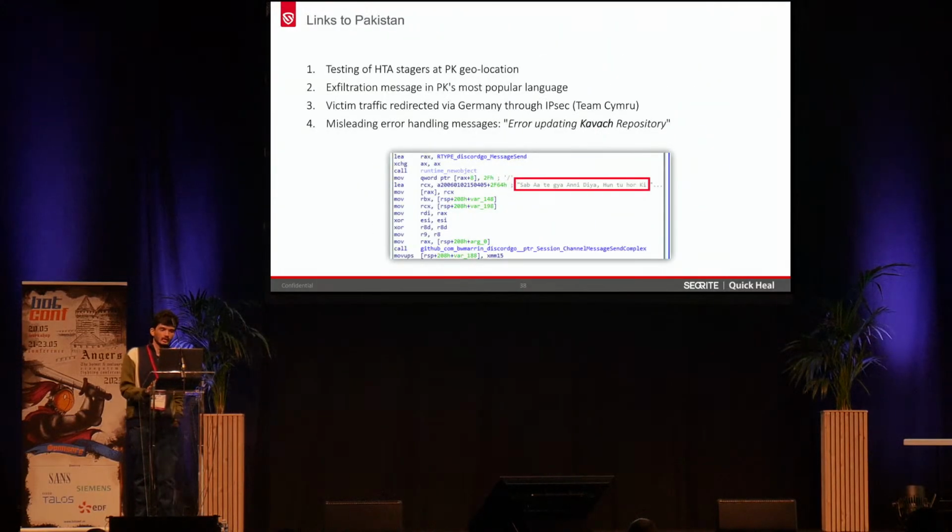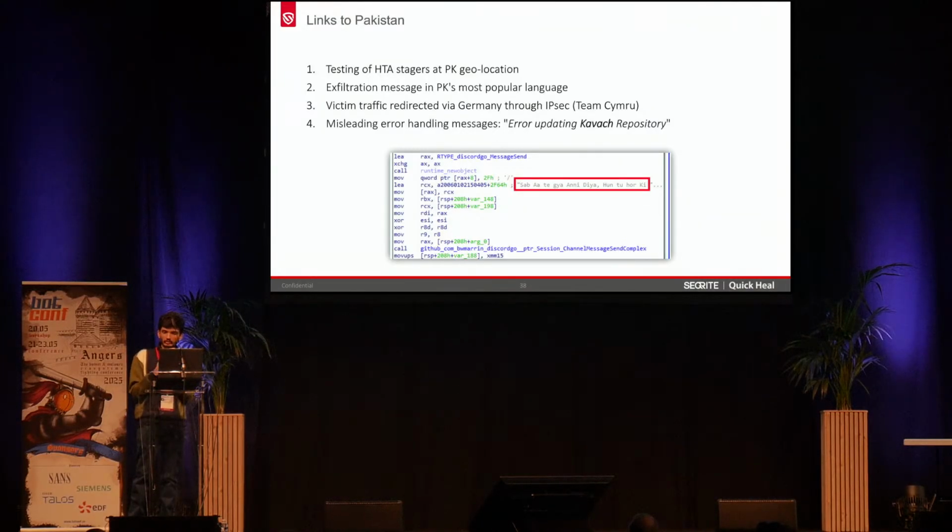And as these APTs are attributed to Pakistan, here we found more evidence where we observed these HTA stages being tested at geolocations based in Pakistan, directly testing all these HTA-based stages. So we found out that it was not usually hosted on this public directory where it targets the victims. It was being tested on the actual desktop folders.